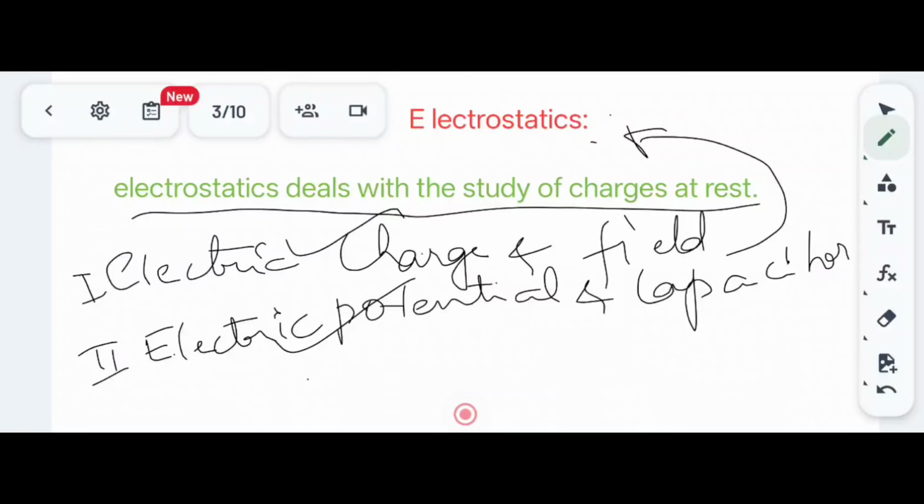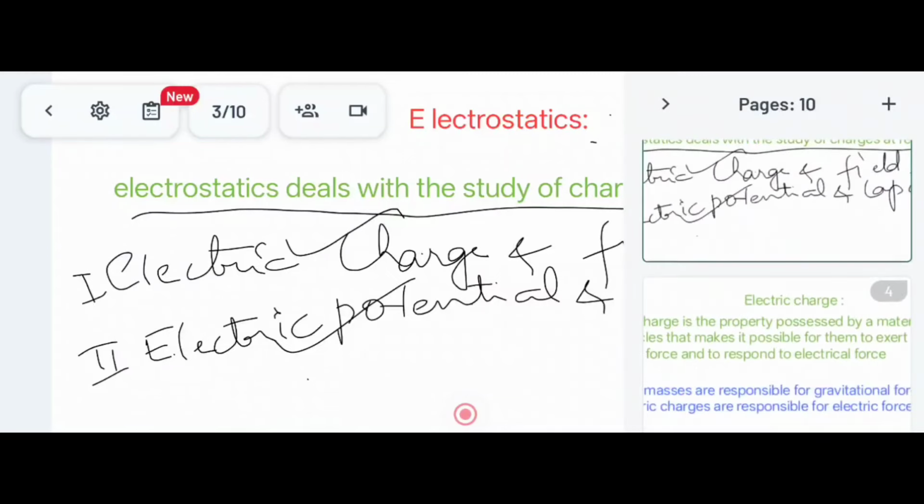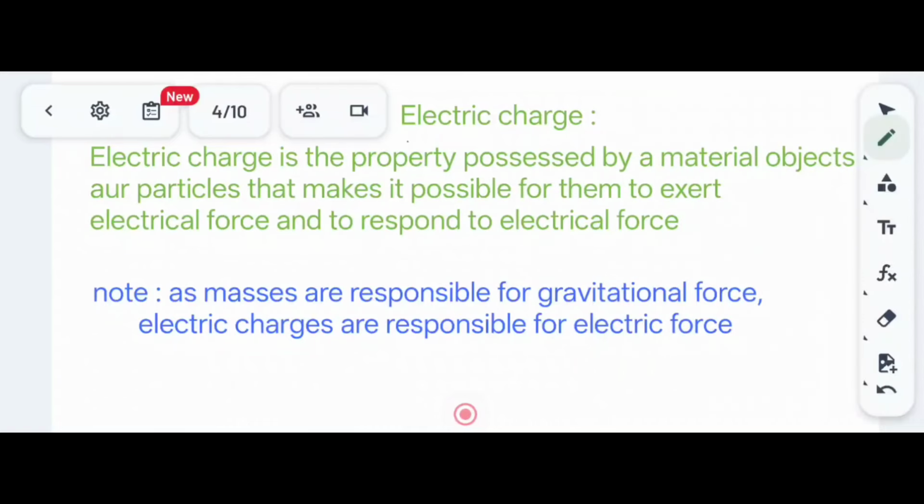They reside on the surface of the body or the surface of an object. Now let us see the definition of electric charge. Electric charge is a property possessed by material objects or particles that makes it possible for them to exert electrical force and to respond to electrical force.